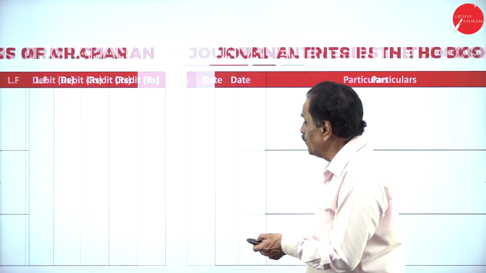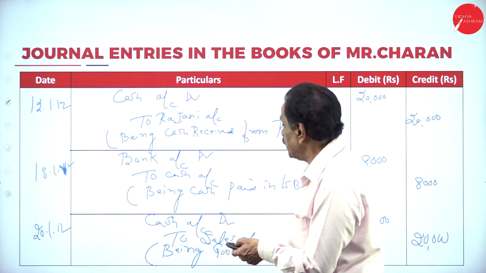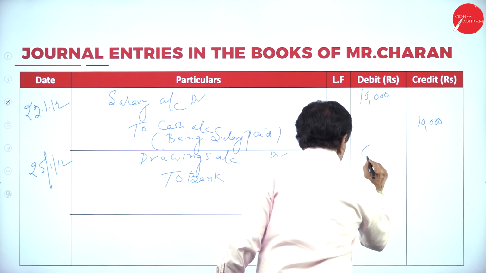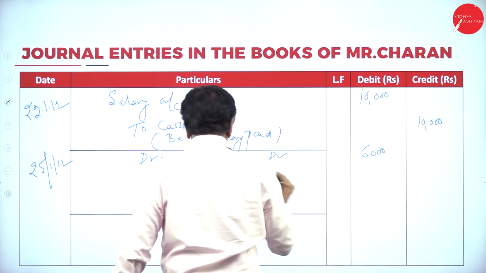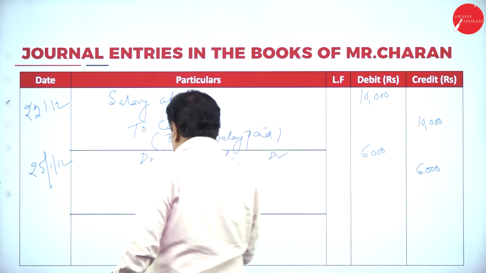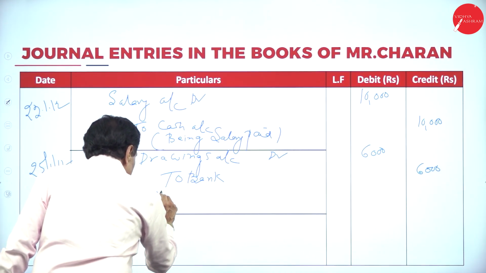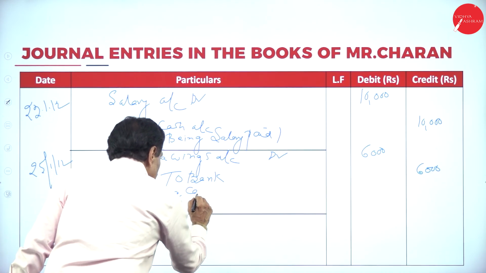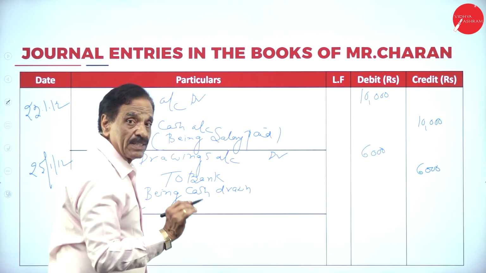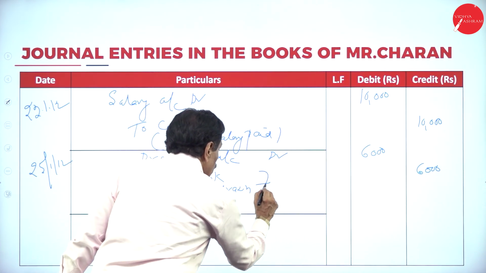So the entry: Drawings account debtor 6,000 to bank account 6,000. Narration: being cash drawn for personal use.